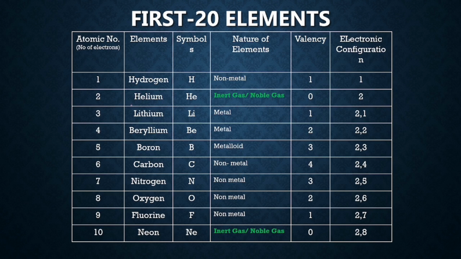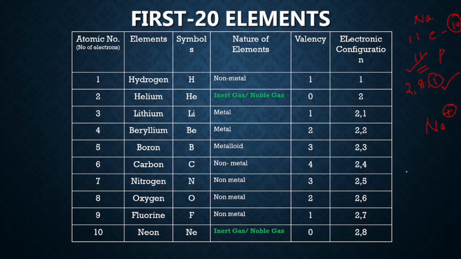For example, sodium has 11 electrons and 11 protons. Sodium has electronic configuration 2, 8, 1. So if this electron is lost, the electrons become 10, but the protons are 11. So sodium acquires 1 positive charge because of 1 extra positive proton.